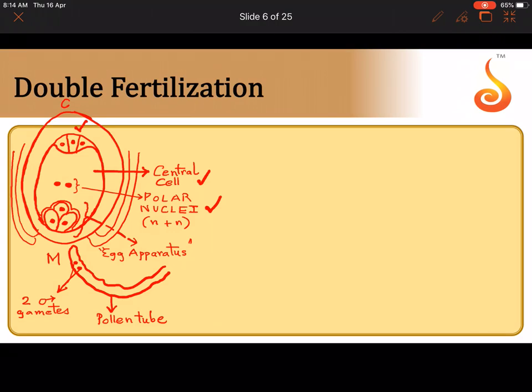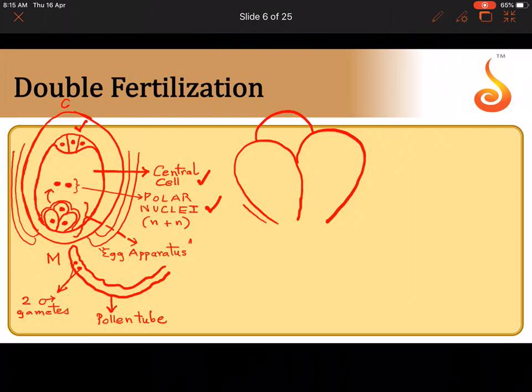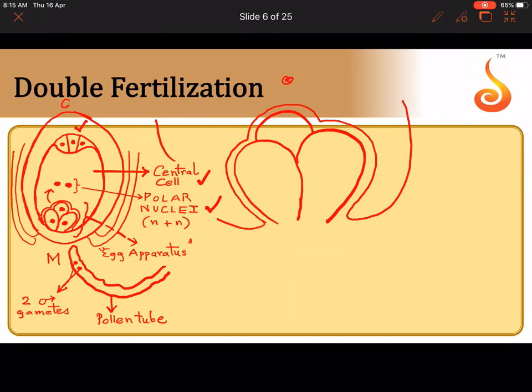Now let me magnify the synergids for you over here. So we had seen that there are 2 synergids, and sitting behind the synergid is the egg. And now above the egg apparatus is the central cell. Let me show you the boundary of the central cell. This is the boundary of the central cell, and above the egg apparatus, you can see 2 polar nuclei. Now you know that the polar nuclei are nothing but the nucleus of the central cell.